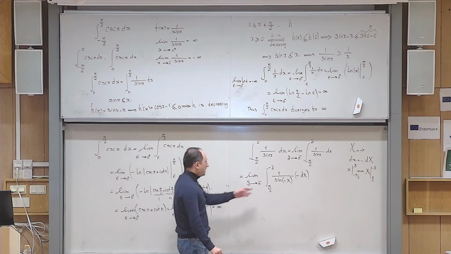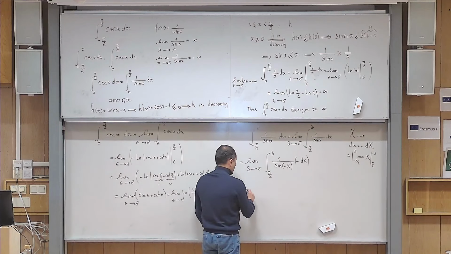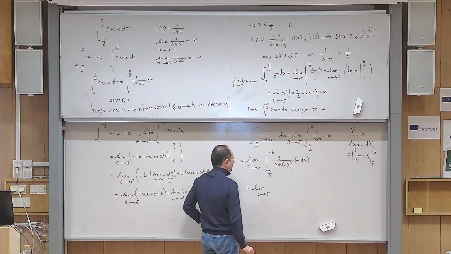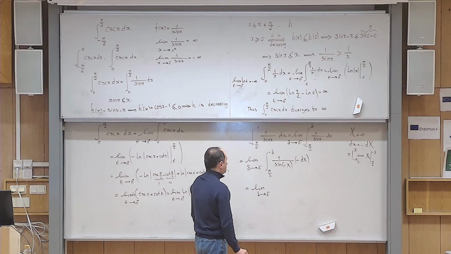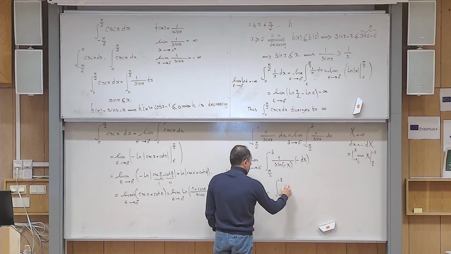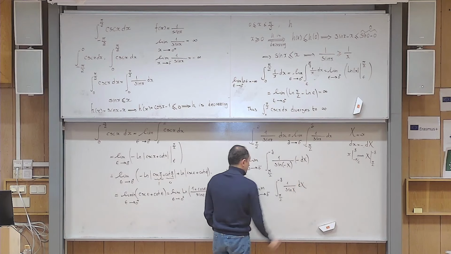Okay, but sine of minus an angle, the minus sign goes out from sine. There is a minus sign here, they will cancel out. So this becomes the limit of delta goes to 0 from the left. Then it becomes the integral from pi over 2 to minus delta of 1 over sine capital X dx.